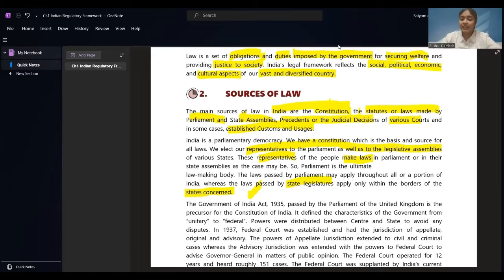Now, what they have said over here: the Government of India Act 1935, passed by the Parliament of the United Kingdom, is the precursor of the Constitution of India.